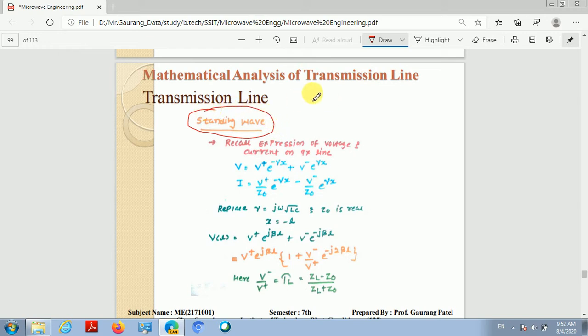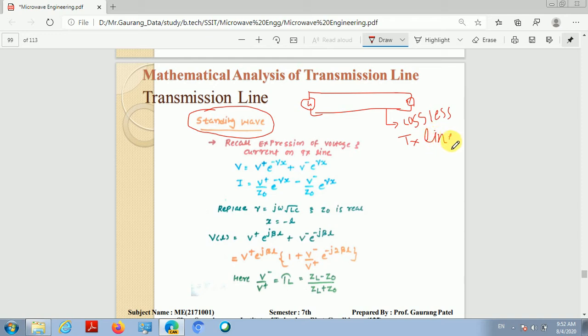If we consider the transmission line, let's say this is the generator end, and this is the load end, and we assume that this line is a lossless transmission line. It means that power loss will not take place on the transmission line.